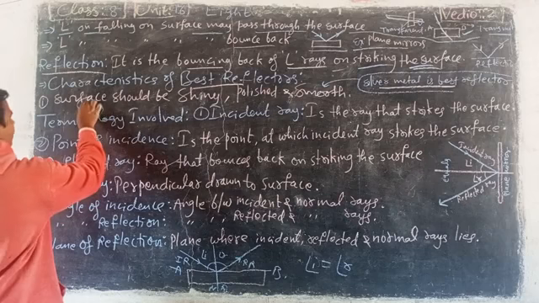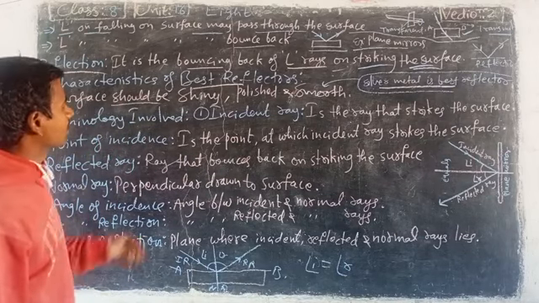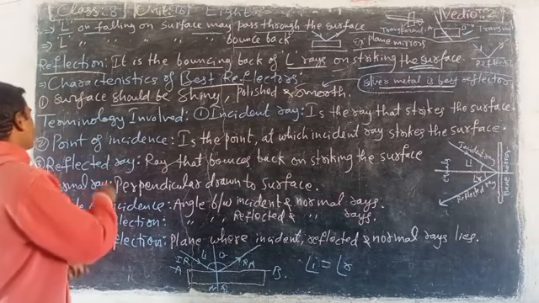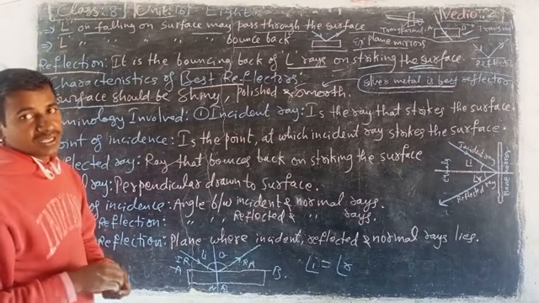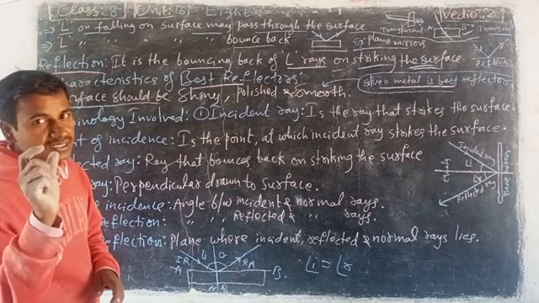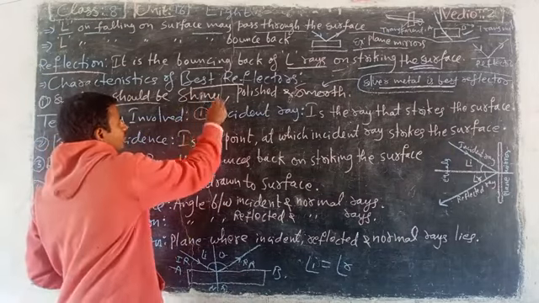Look here, characteristics. For a best reflector, the surface should be shiny, remember.